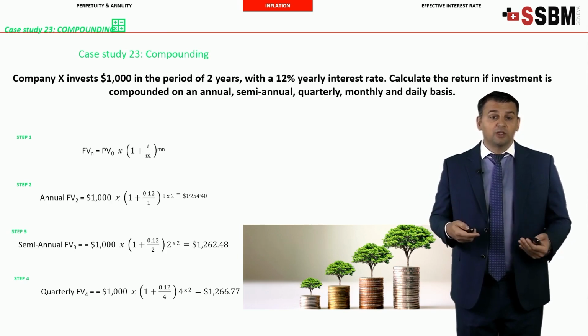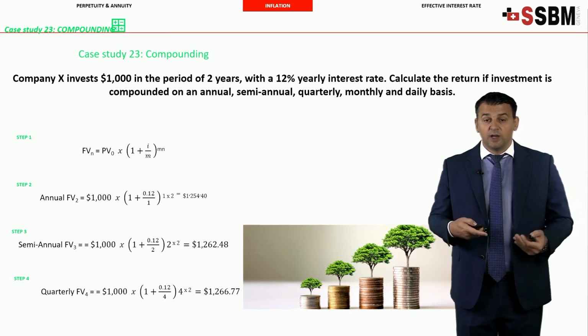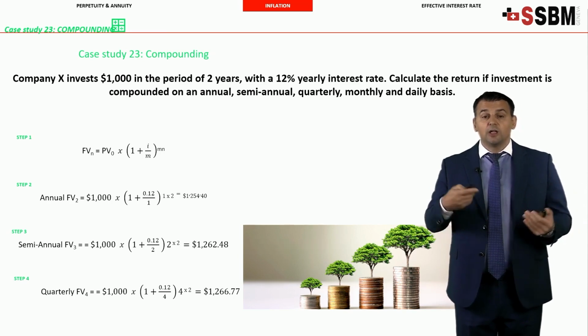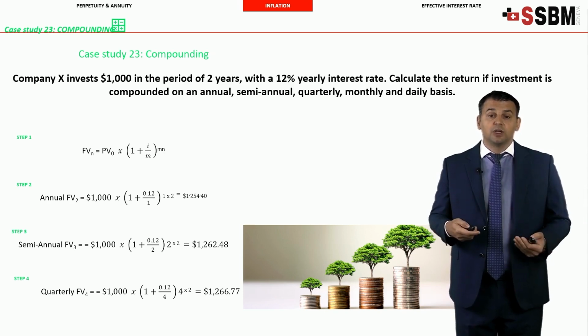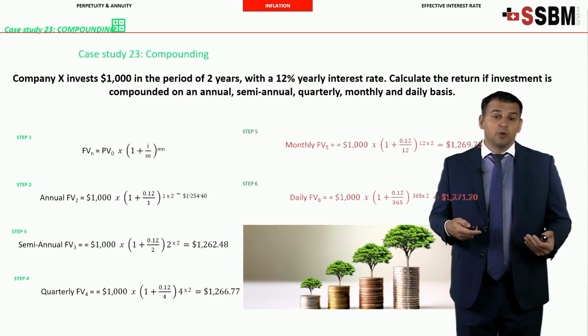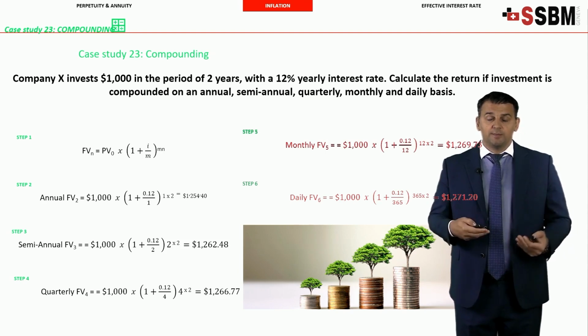In step 4, you have the same story but on quarterly basis. So your annual rate of 12% between brackets, you divide it by 4 quarters in 1 year to the power of 4 quarters times 2 years, so 8 quarters in 2 years. And it brings you $1,266.77.